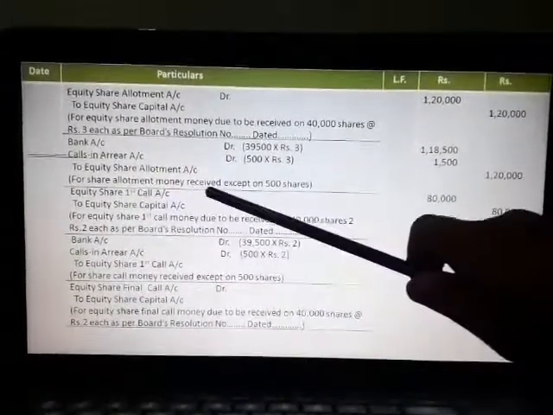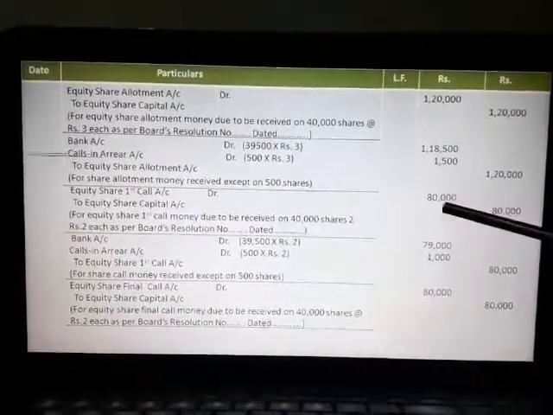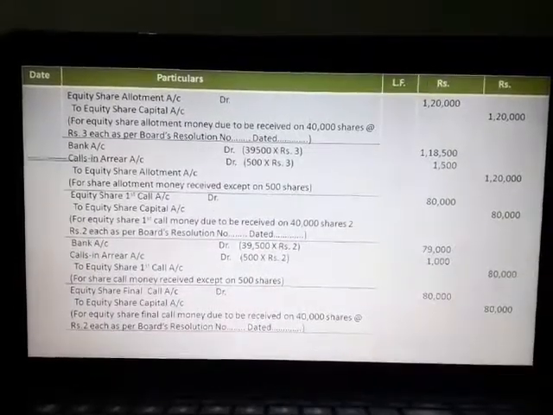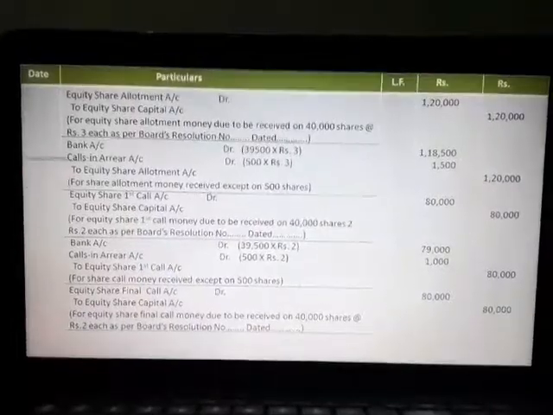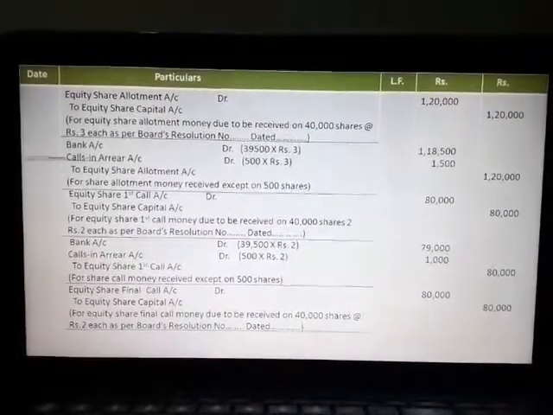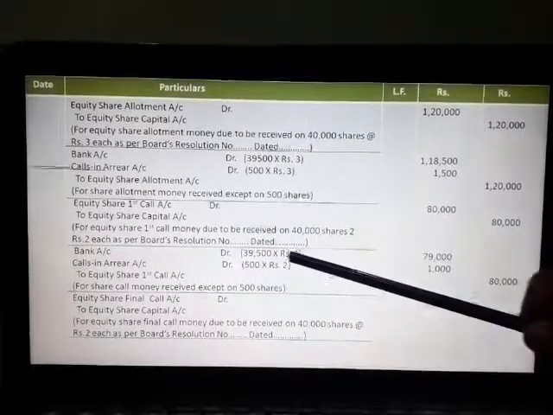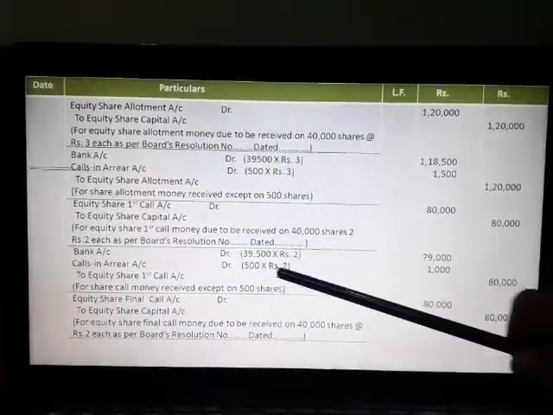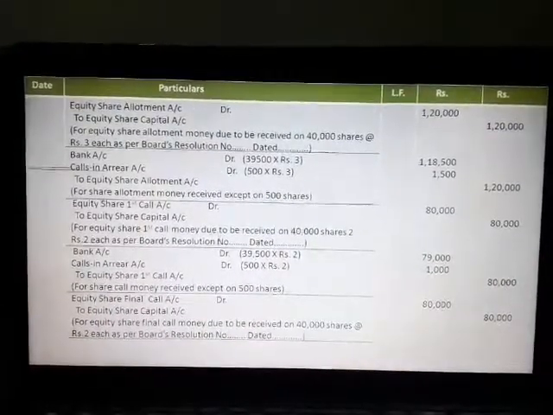Now equity share first call due: equity share first call account debit to equity share capital account 80,000, 40,000 shares at the rate of rupees 2 each. Now while receiving first call money, the same person Amol failed to pay. So bank account debit 39,500 into 2, 79,000. Calls in arrear account debit 500 into 2, 1,000, to equity share first call account 80,000.